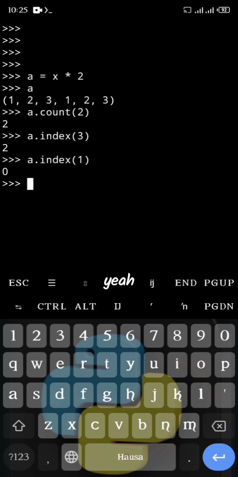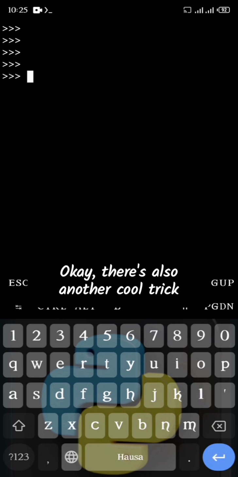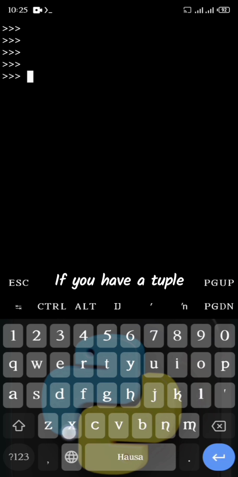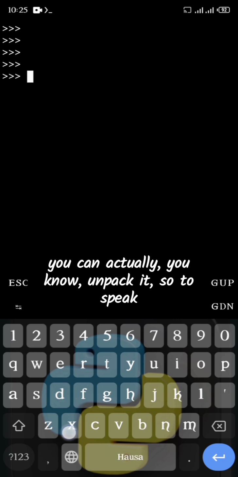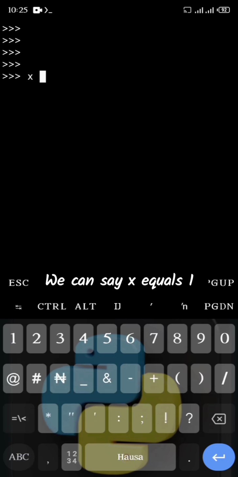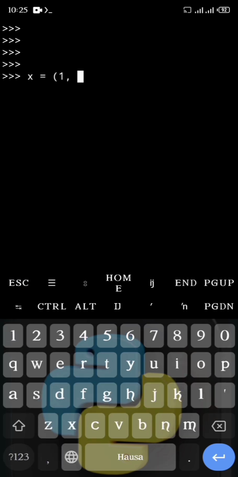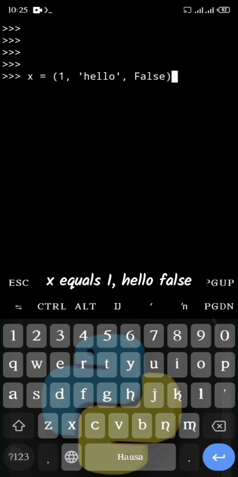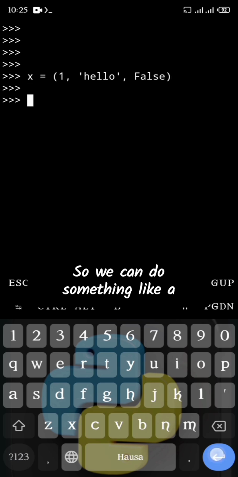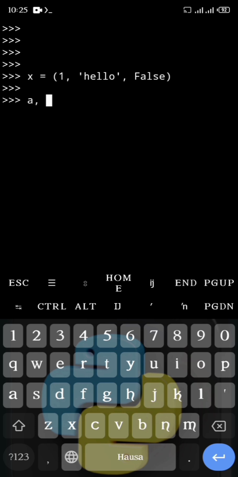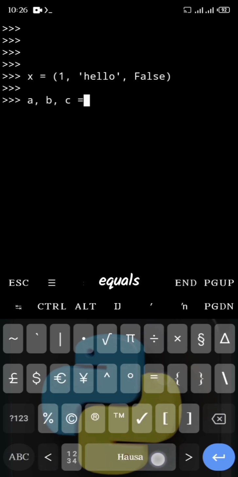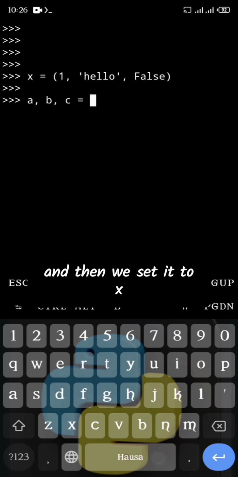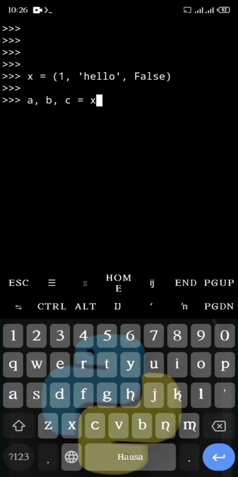There's also another cool trick. If you have a tuple, you can unpack it, so to speak. We can say x equals 1, hello, false. So we can do something like a, b, c equals x.